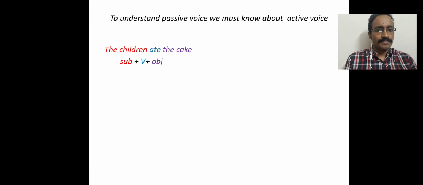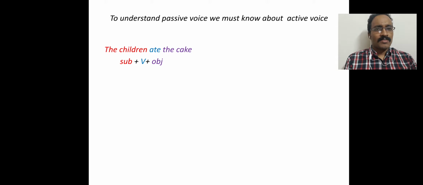See the example. The children ate the cake. Here, what are the components of the sentence? In most cases, the subject, then we use verb, and then object. And in my previous session, I discussed elaborately on verbs, and about transitive verb and intransitive verb.